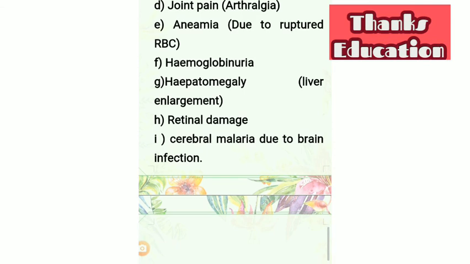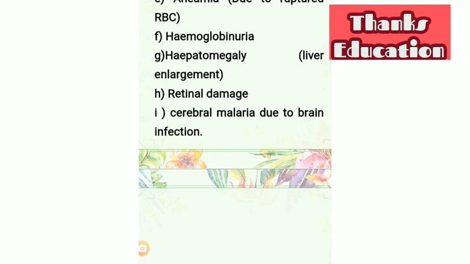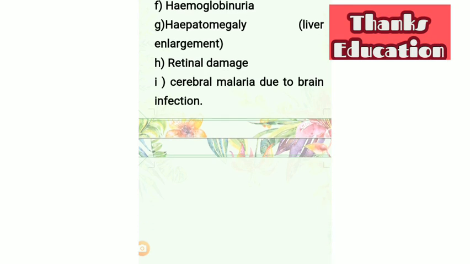Then retinal damage, and last symptom of malaria is cerebral malaria. It is last stage which is caused due to the infection of brain by the malarial pathogen.